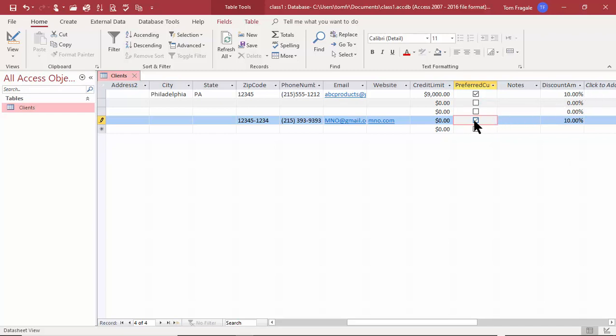So now you have an idea of how to build your tables in Design View, how to actually do the data entry, and then how to change the tables in Design View as well. So I'm going to close that window.